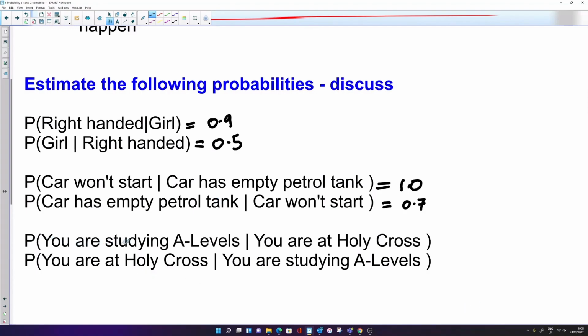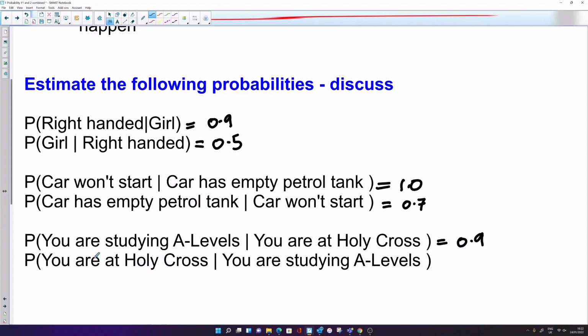What's the probability that you're studying A-levels given that you're at Holy Cross? Well, we do have some students that just do GCSEs or BTECs, but the majority of students are studying A-levels, so that's quite high. I'm just going to put a guess there of 0.9.